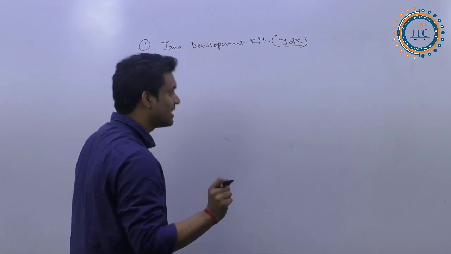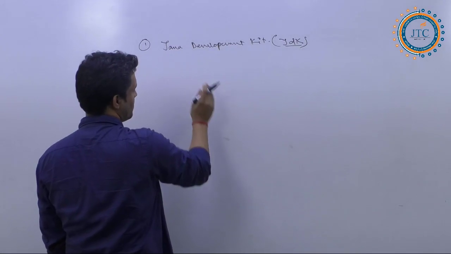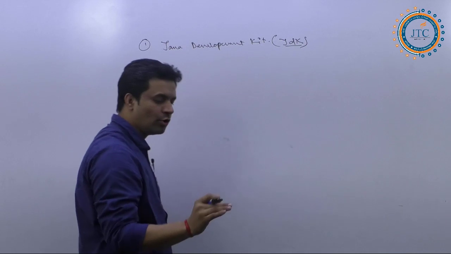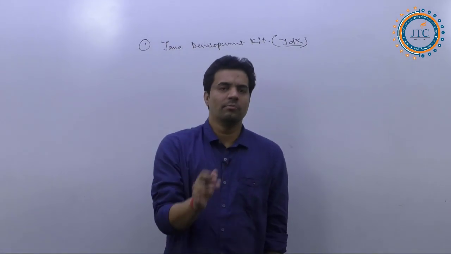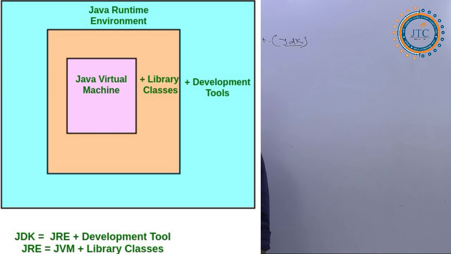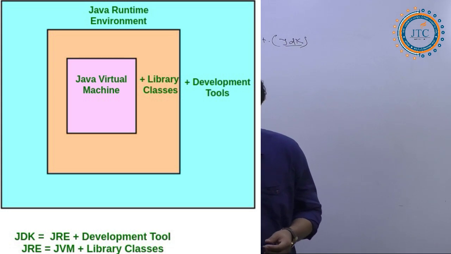First, you just understand it here. I'll show you one diagram. I'm not going to give much explanation about all that. By showing you one specific diagram, I'll explain what exactly JDK is, and hope you will understand the things about the JDK by seeing that corresponding diagram. So can you please show the diagram?